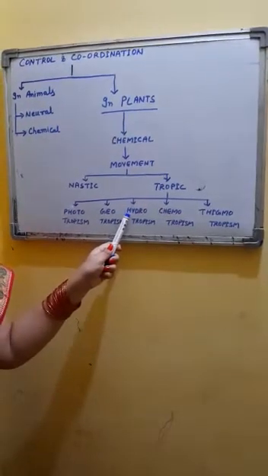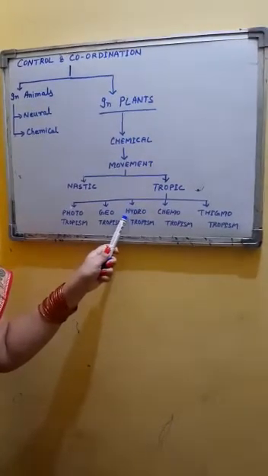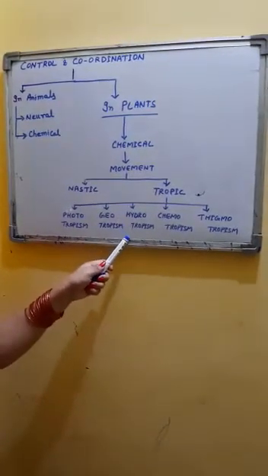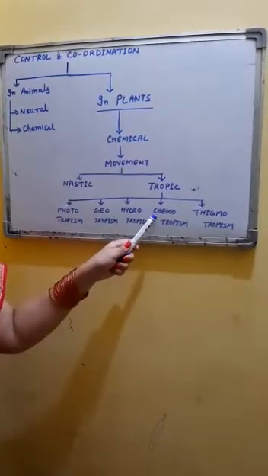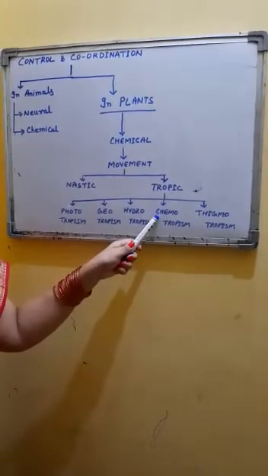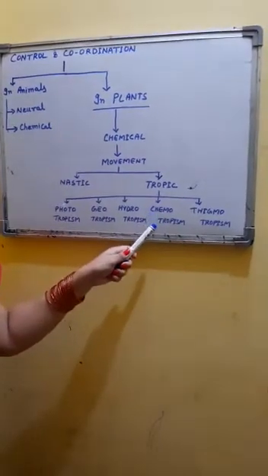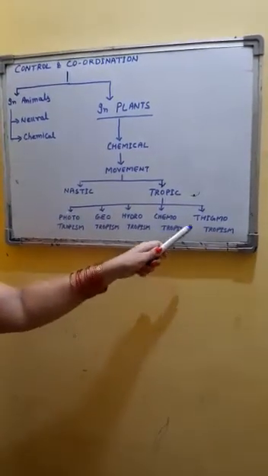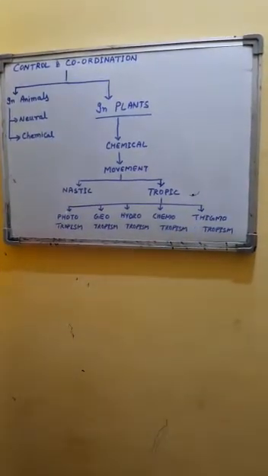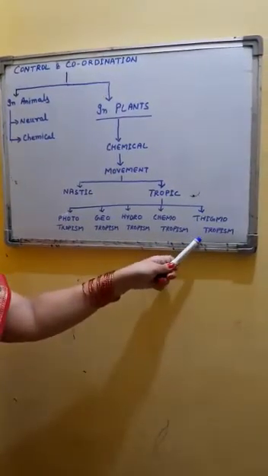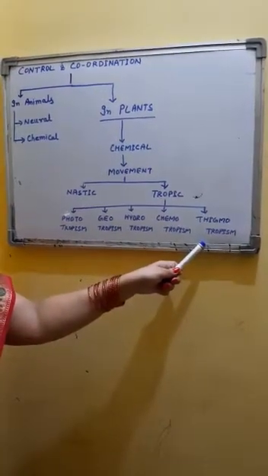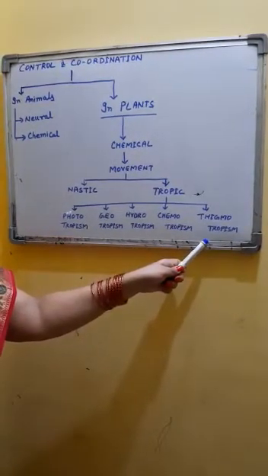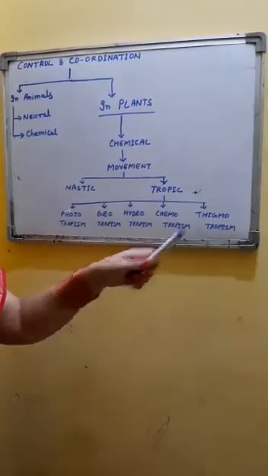Hydrotropism. The growth related movement of a plant part according to water is called hydrotropism. Roots show positive hydrotropism. Chemotropism. The growth related movement of a plant part according to chemicals is called chemotropism. Pollen grains show positive chemotropism. And the last one is thigmotropism. The growth related movement of a plant part according to touch or contact is called thigmotropism. The tendrils of creepers and climbers show positive thigmotropism.